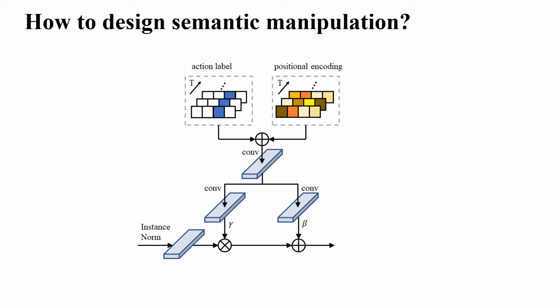To control the semantic meanings of the generated motions, an action adaptive modulation, AAM, is applied to the normalization layers in the decoding stage. Particularly, we first encode the predefined action label by adding a positional embedding to each frame. The element-wise summed results are then convolved to produce the per-frame modulation parameters gamma and beta as the learned scale and bias of the normalization.